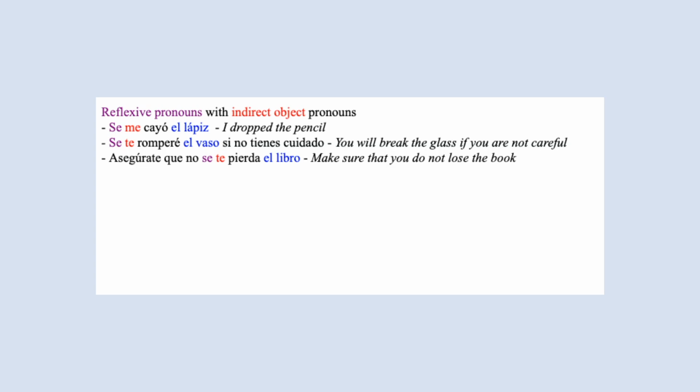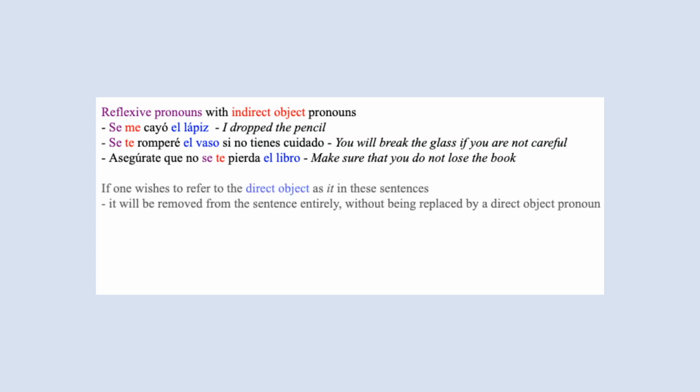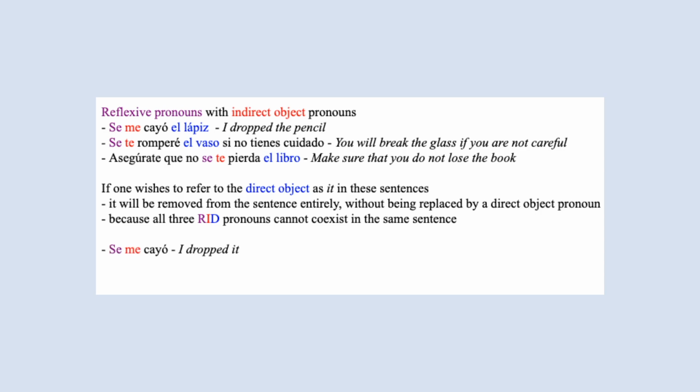Some examples of reflexive pronouns with indirect object pronouns. Se me cayó el lápiz. Se te romperá el vaso si no tienes cuidado. Asegúrate que no se te pierda el libro. If you wish to refer to the direct object as it in these sentences, then you will remove the direct object from the sentence entirely, and you will not replace it with a direct object pronoun. Because again, all 3 types of pronouns cannot coexist in the same sentence. Se me cayó. Se te romperá. Asegúrate que no se te pierda.